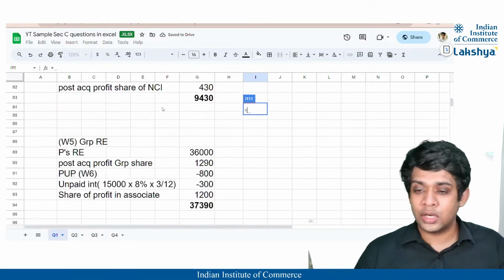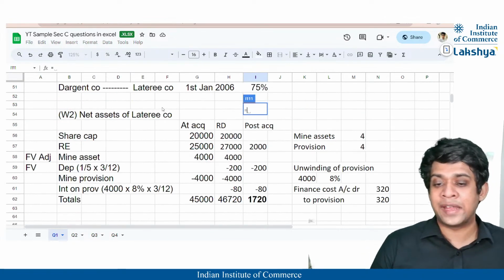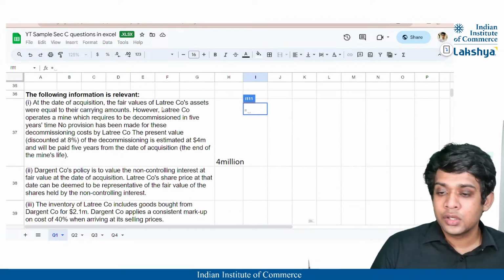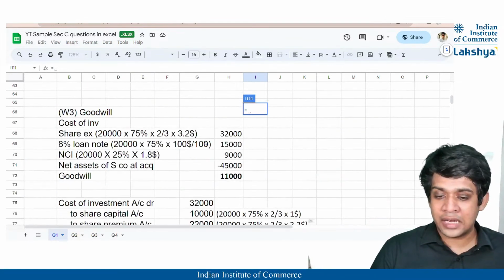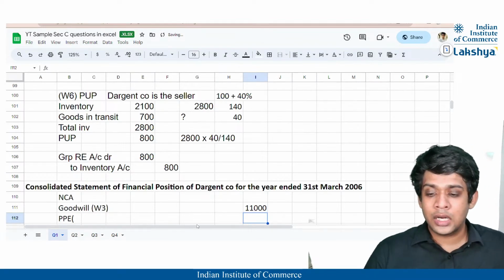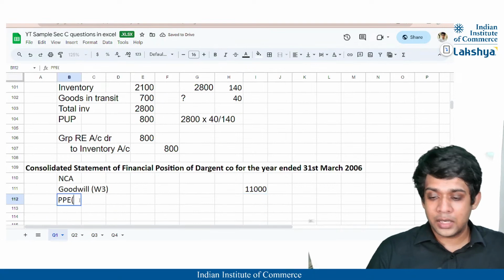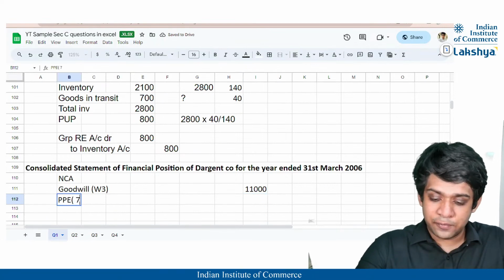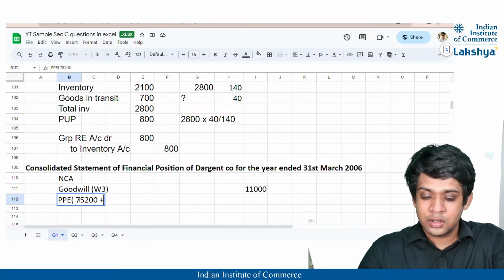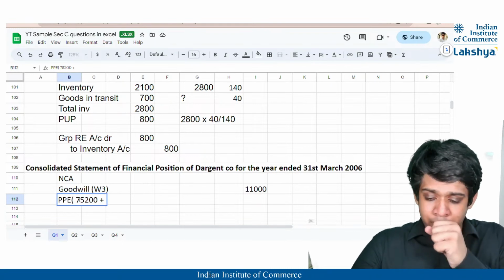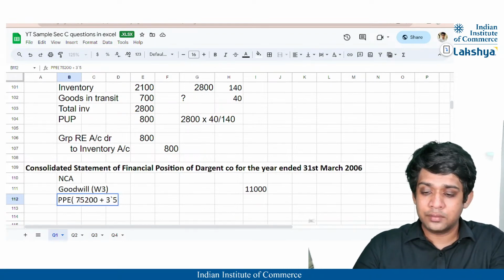So in case there are more adjustments, I have sufficient space to state them, right? So what is the value of the goodwill that we have calculated? 11,000, right? 11,000 is the goodwill. Property, plant and equipment is nothing but 75,200 plus 31,500.